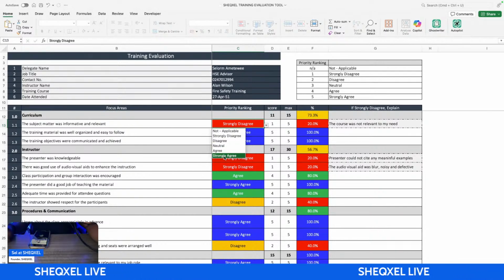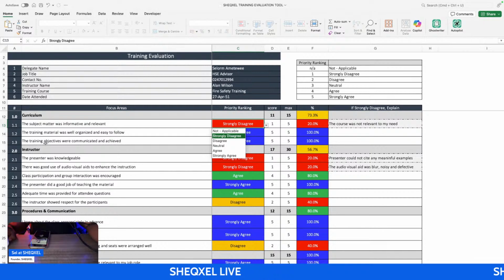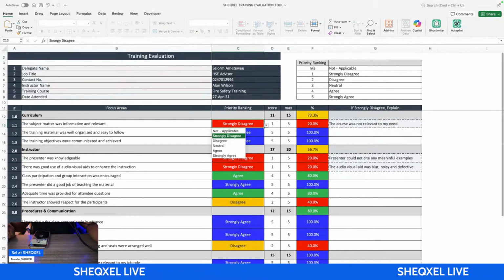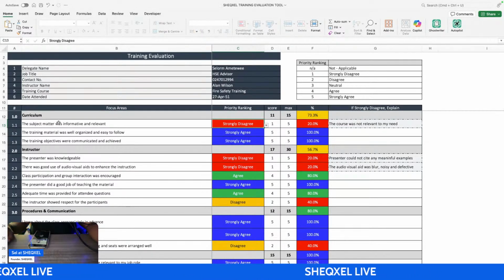I strongly agree. So these are basically the responses, right? We are looking at the curriculum, the instructor, the communication, the procedure, and the overall impression. If the subject was informative, the worker must provide a response.